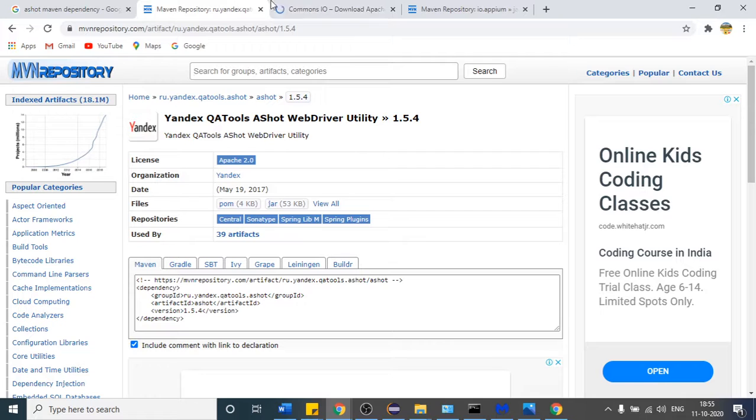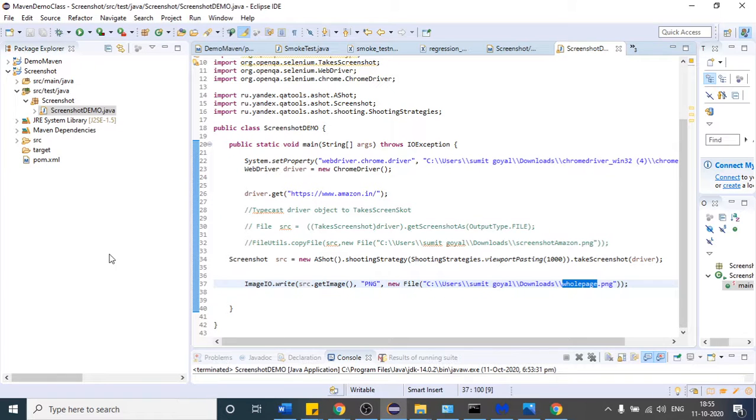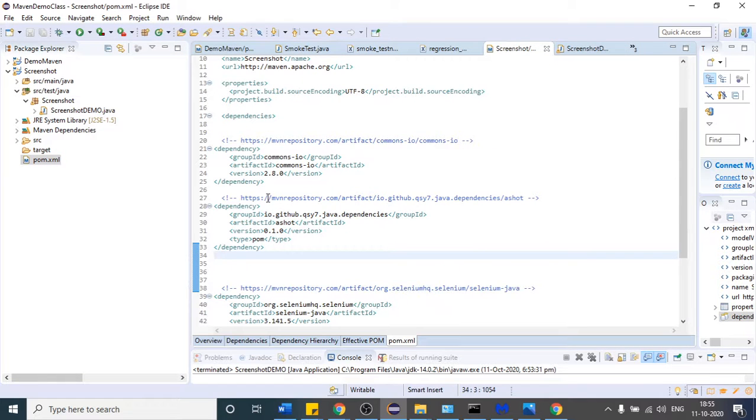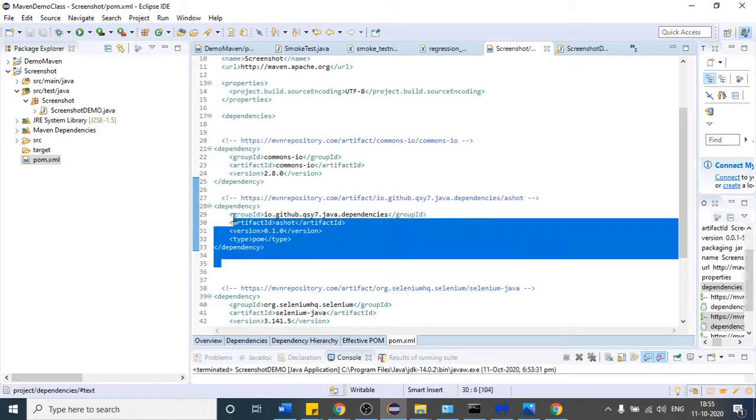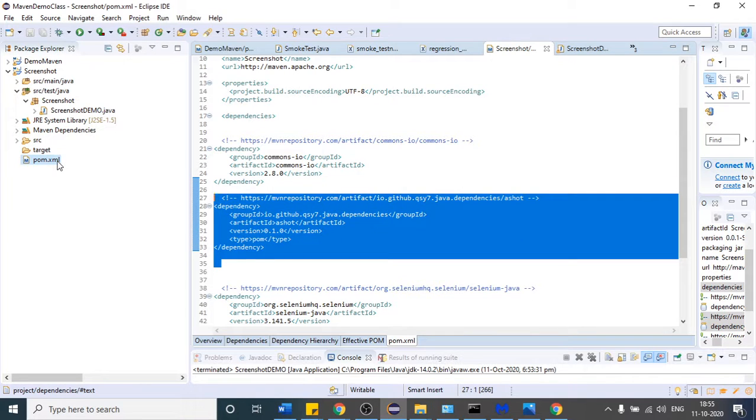Let's say AShot is a single jar, right? When somebody asks an interview question, we just need to show this. At that point of time, if I have already saved this particular jar file locally, maybe working version 1.5.4, can we add it in the same way? Can you repeat the question? For example, maybe it's an interview question and somebody asks you to create the screenshot. At that point, if I have already saved this jar file in my local, can we add that, or do we need to do the same way?